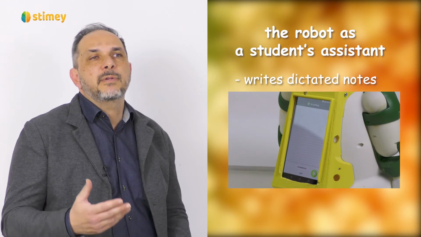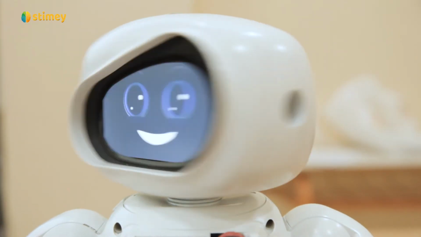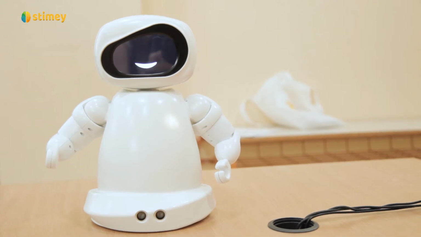To illustrate, Epistimi can take notes that students dictate while they are engaged in an experimentation. It can provide students additional information when required, or pose reflective questions on a topic. Let's assume that students are engaged in the topic of heat in physics. The robot can pose information and send inquiries that could clarify the concepts of heat and temperature for them, since misconceptions are often created about these topics.